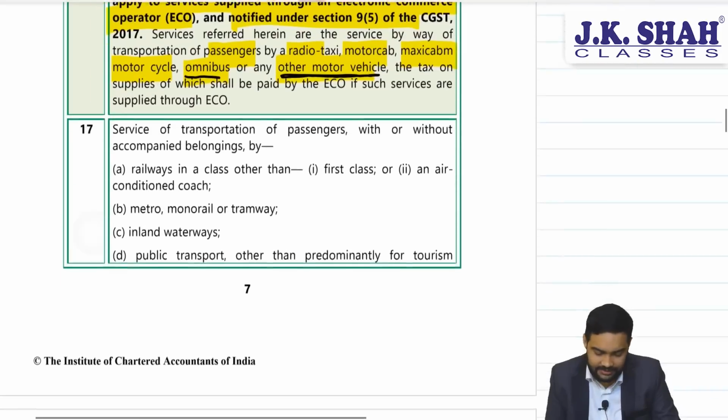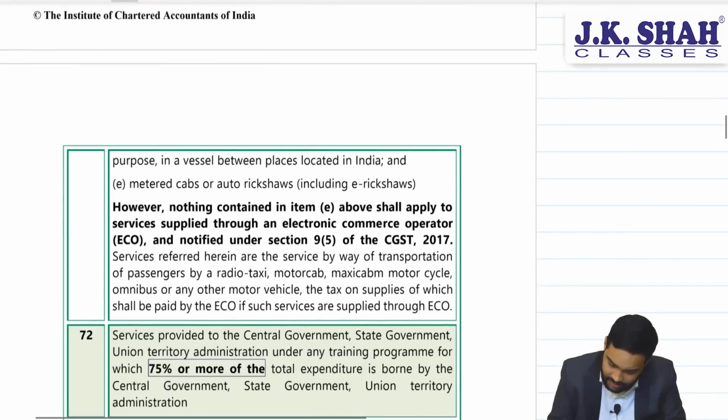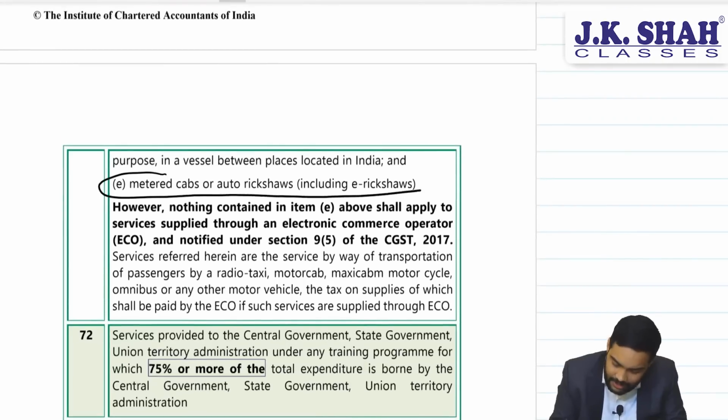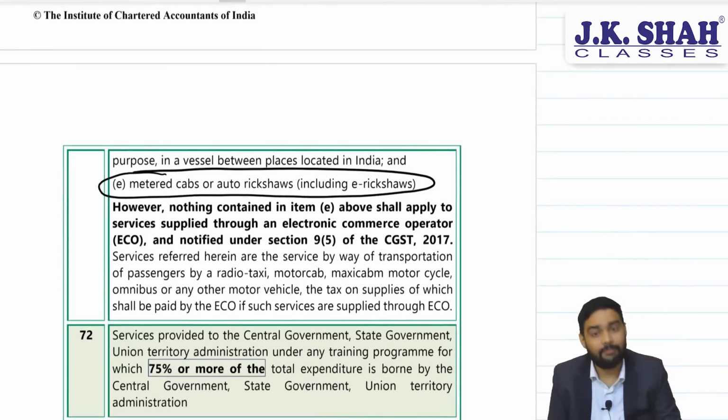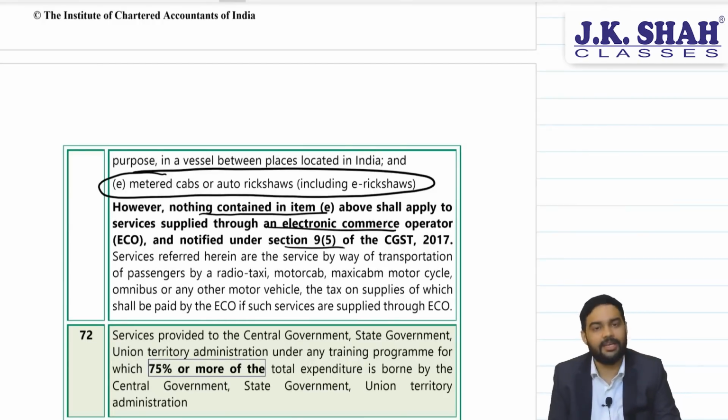Fine, sir. Same goes with metered cab and auto rickshaw. Again, if it is provided through an e-commerce operator, then it will be liable. This is the change. Clear? Great.